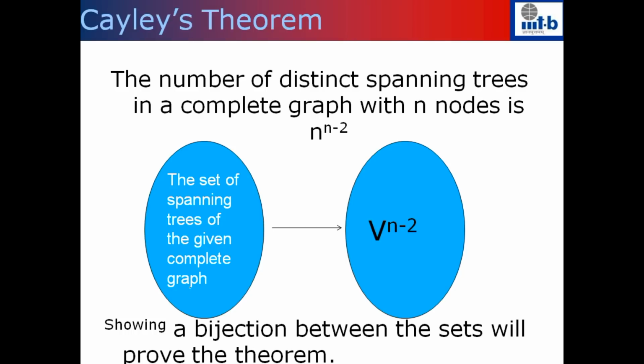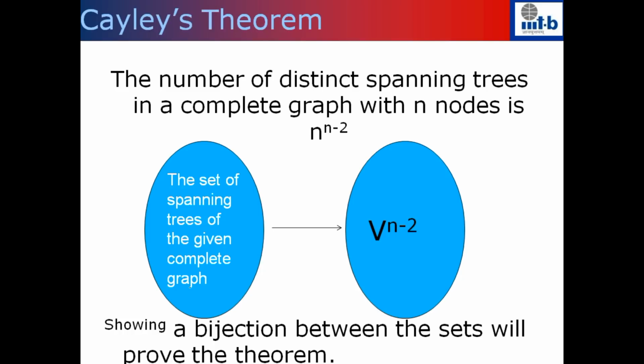So we want to show that the number of spanning trees that are possible is n to the power n minus 2. What we will show is that there is a bijection between the set of spanning trees of the graph that is given to us and the set V to the power n minus 2. How is V to the power n minus 2 defined? You know V square is V cross V, which will contain all the ordered pairs of the type a comma b, where a and b both are in V.